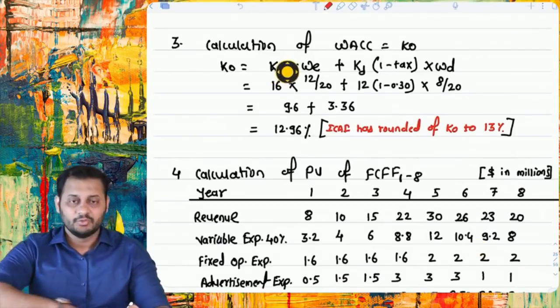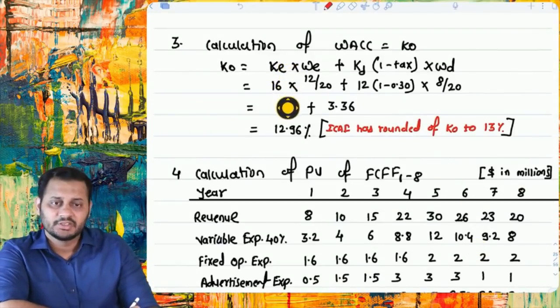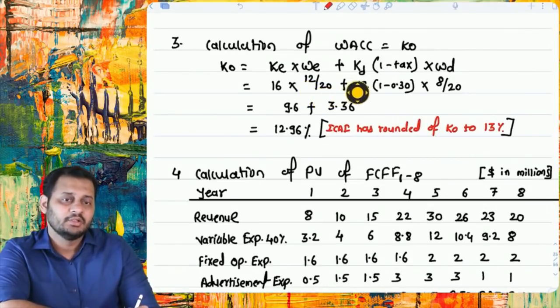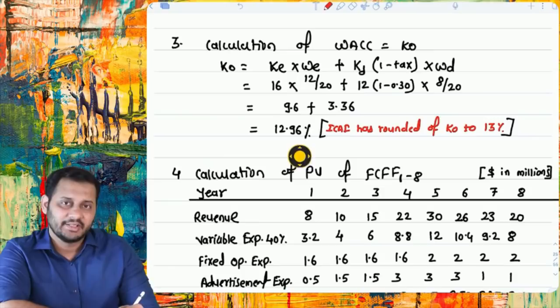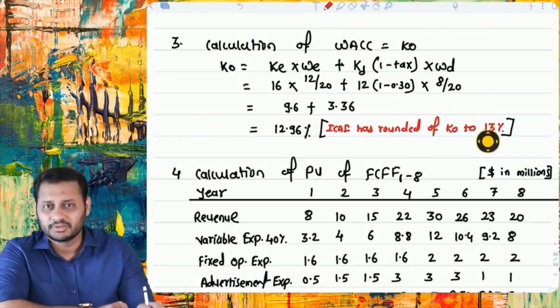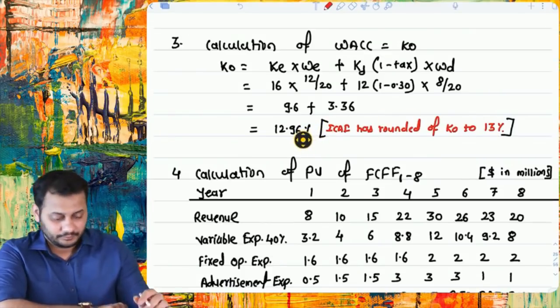Next working was the WACC working. Simple, 16% into 12 by 20. 12 is the equity divided by 20, the total capital. And then cost of debt is 12%, 1 minus 30% tax rate, into 8 by 20 as the weightage. So this is 12.96%. What the institute has done is made a mistake: they rounded it up to 13% and discounted with 13%, whereas you should take 12.96% in the exam.